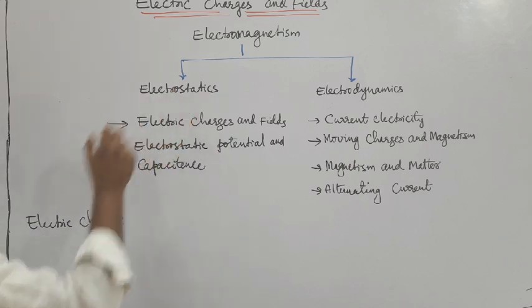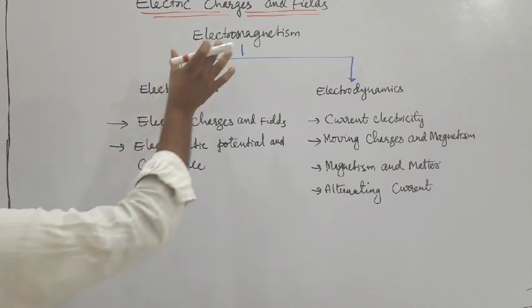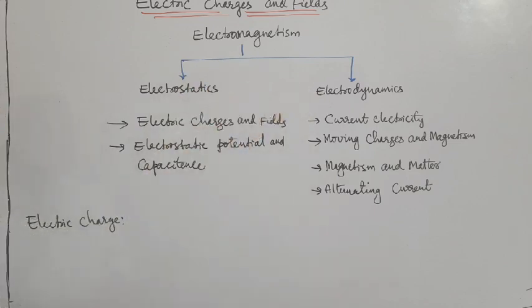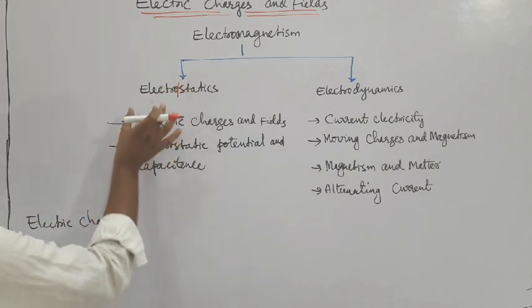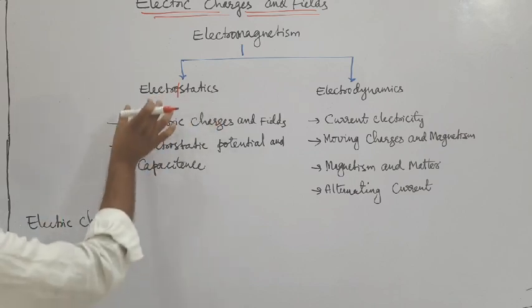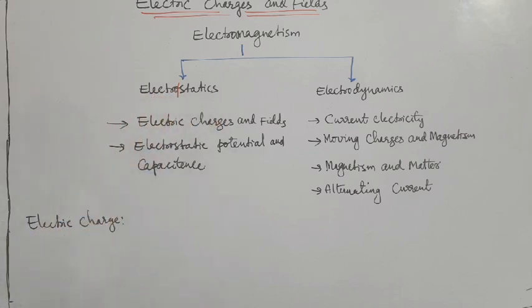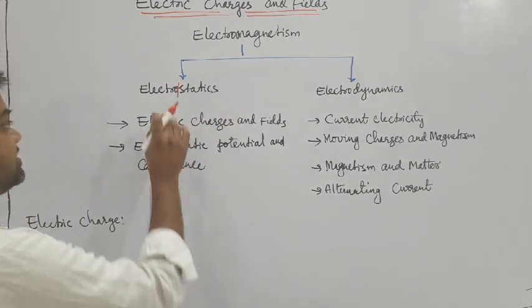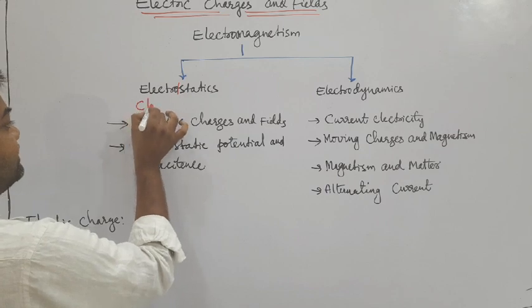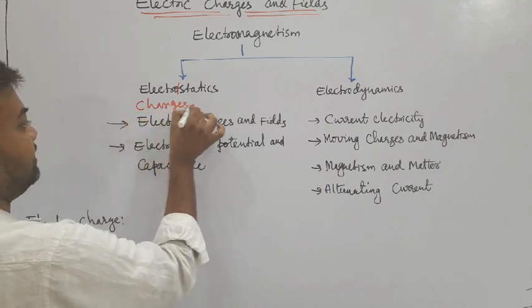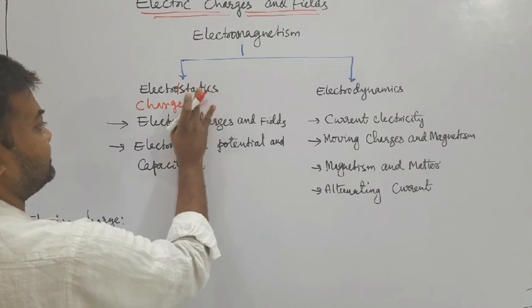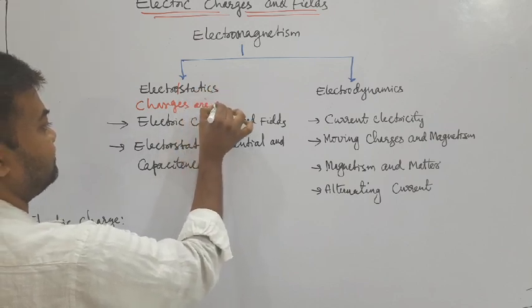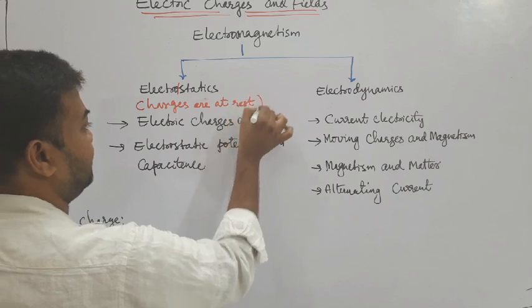In this electrostatics, actually this electromagnetism can be divided into electrostatics and electrodynamics. Electrostatics: if you divide it like this, electro relates to charge and statics means charges are at rest. That's why electrostatics means charges are at rest. This is what we have as electrostatics.